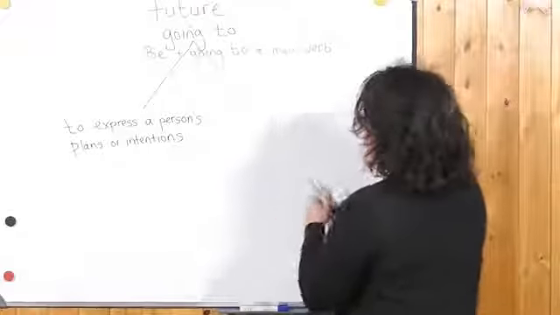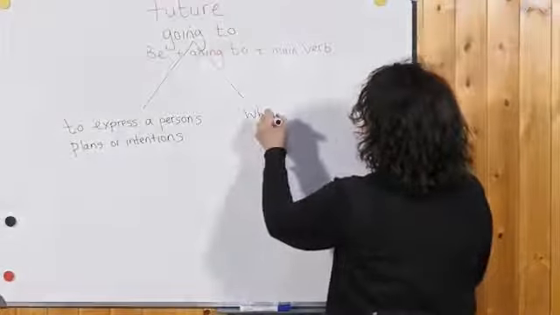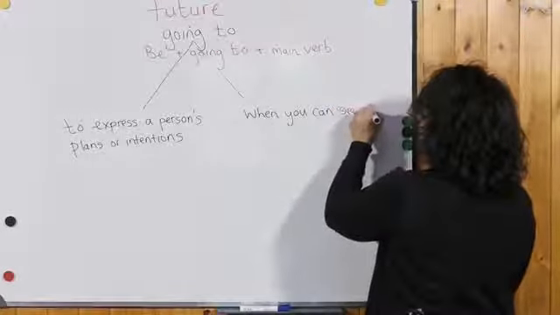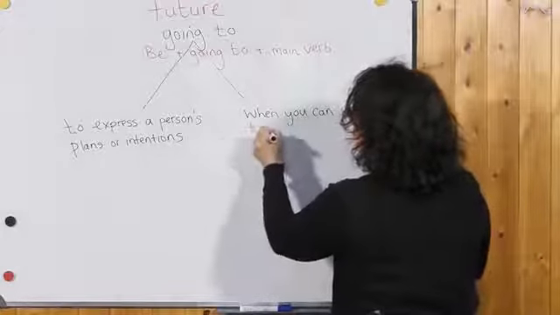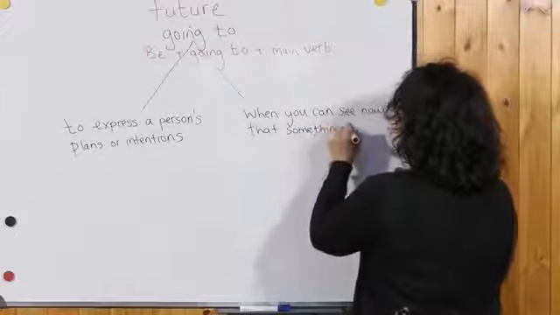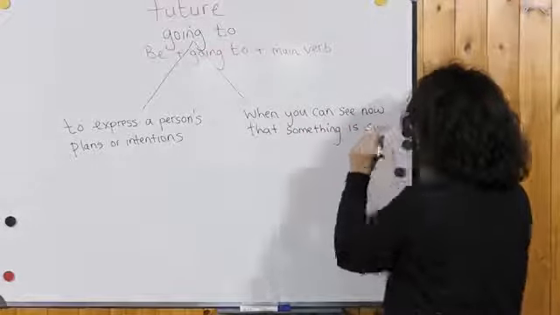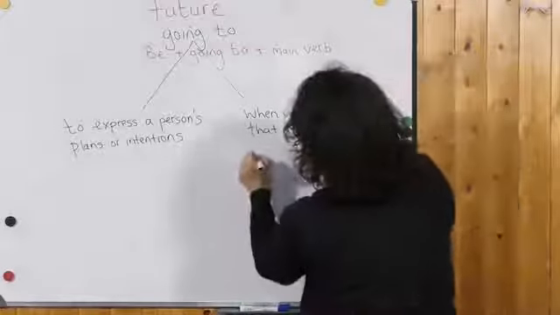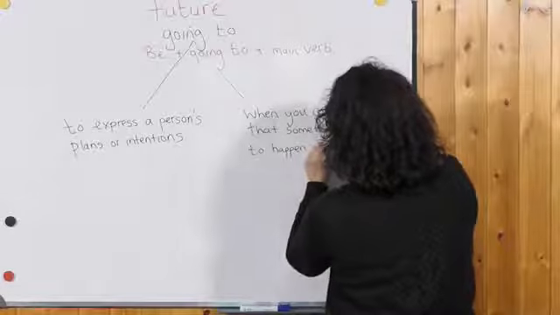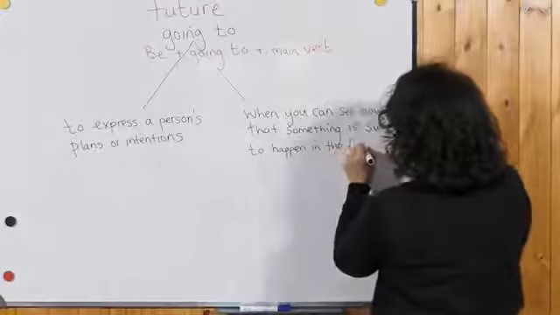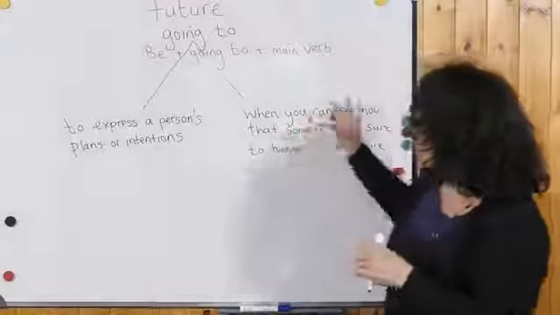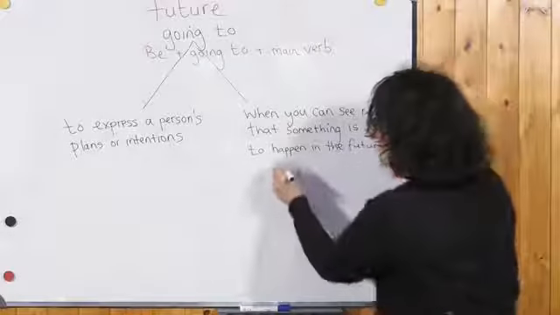When you can see now that something is sure, it's almost definite to happen in the future, and this future could be just minutes away. So this is almost like a prediction.